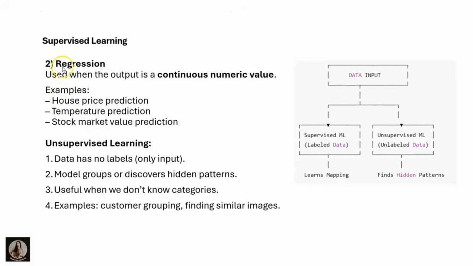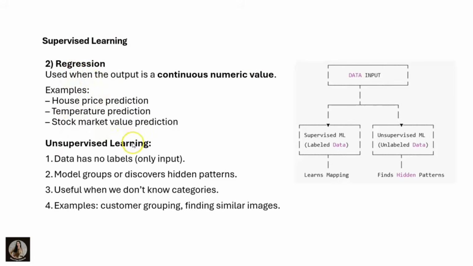The second type of supervised learning, regression, is used when the output is a continuous numeric value. For example, house price prediction, temperature prediction and stock market value prediction. These are all regression supervised learning.